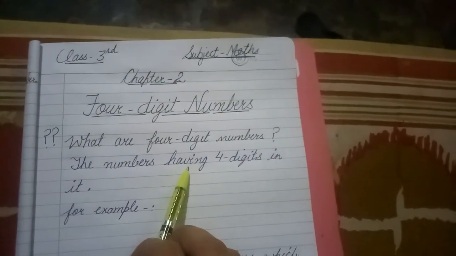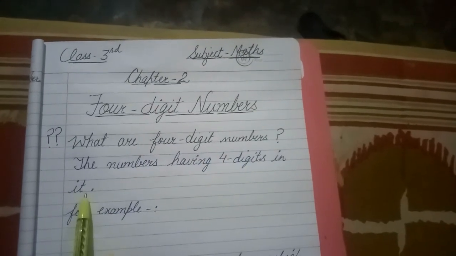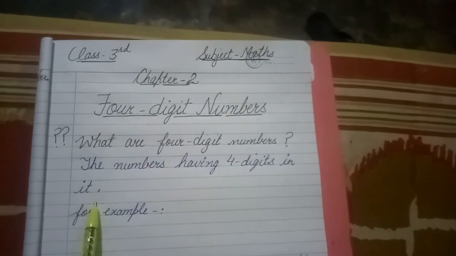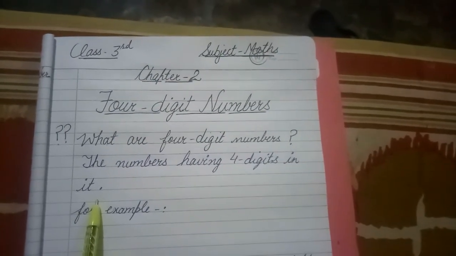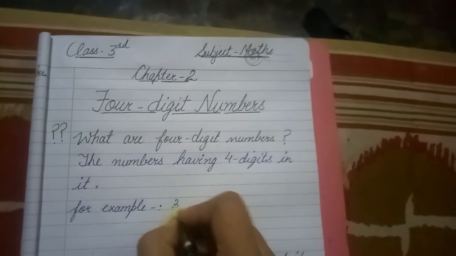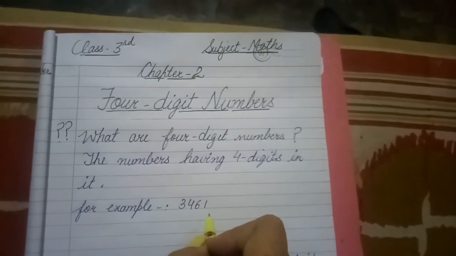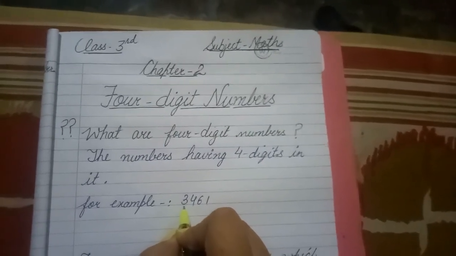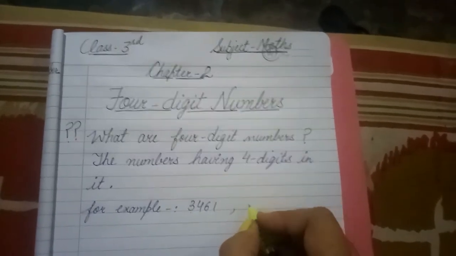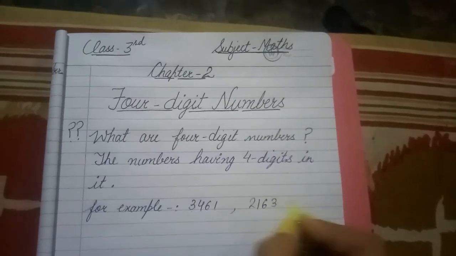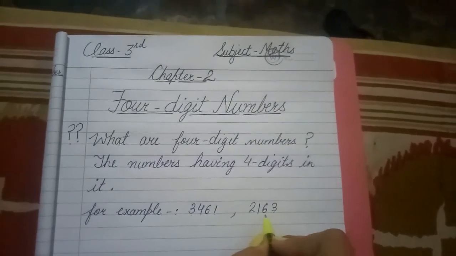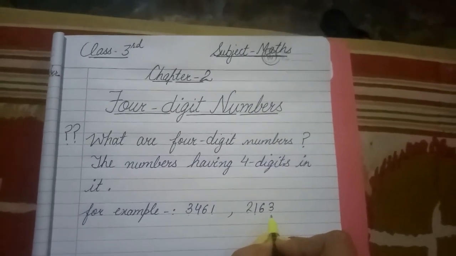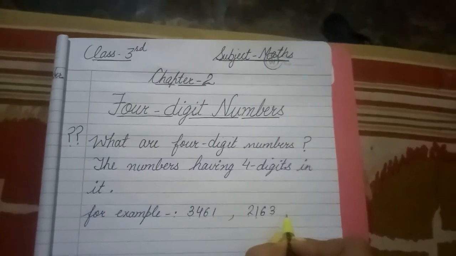The numbers having 4 digits in it. वो numbers जिनमें 4 digits होती हैं, उनको हम क्या बोलते हैं? 4-digit numbers. For example, count the number of digits 1, 2, 3, 4. So it is a 4-digit number. One more example. Count it as well. 1, 2, 3, 4. So it also has 4 digits in it. That means it is also a 4-digit number.